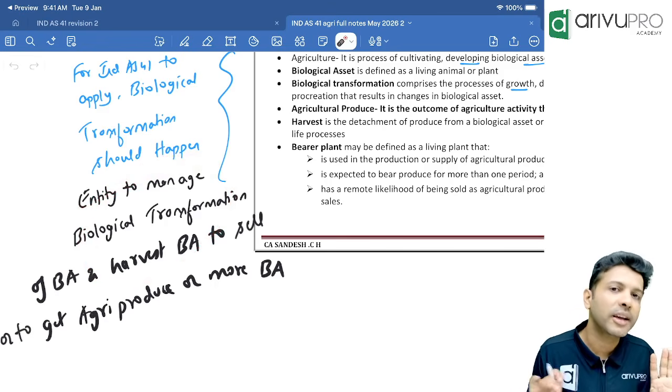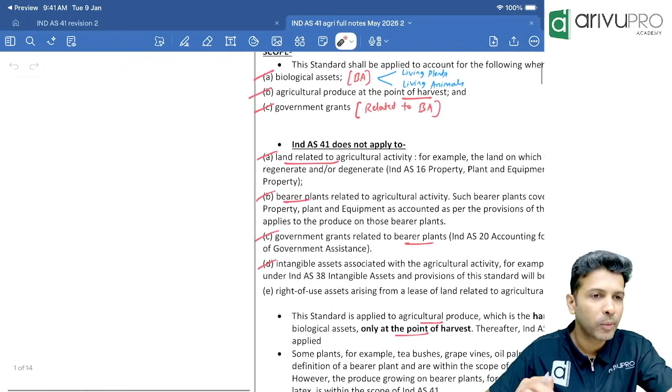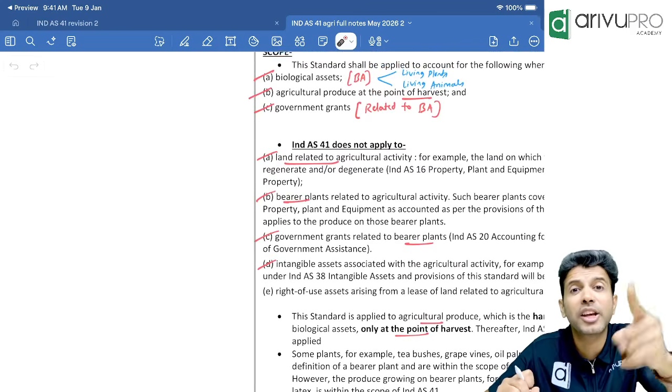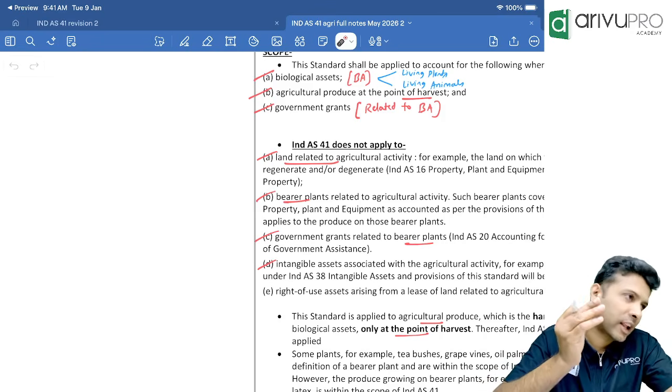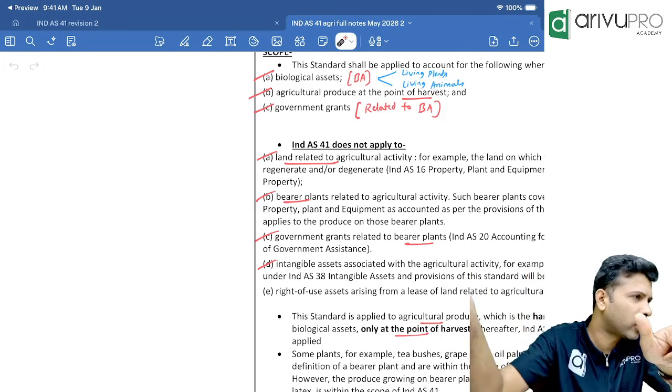As long as everybody is good. So tell me the 2 pointers relating to Ind AS 41 now, people. What do you remember? Call it out for me. For Ind AS 41 to apply, there should be a biological transformation. Some of the examples of biological transformation are plant to tree.